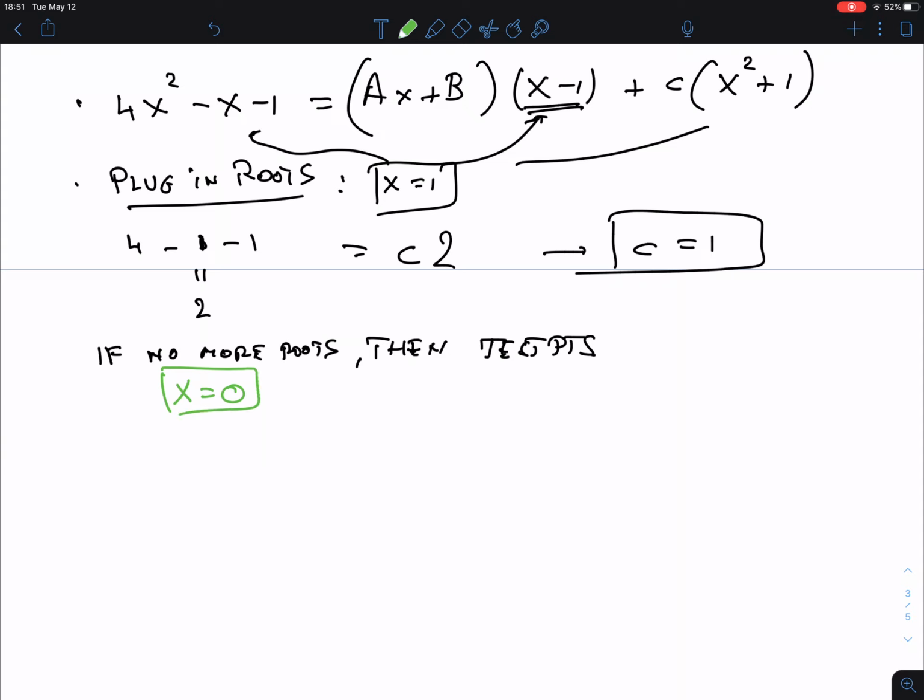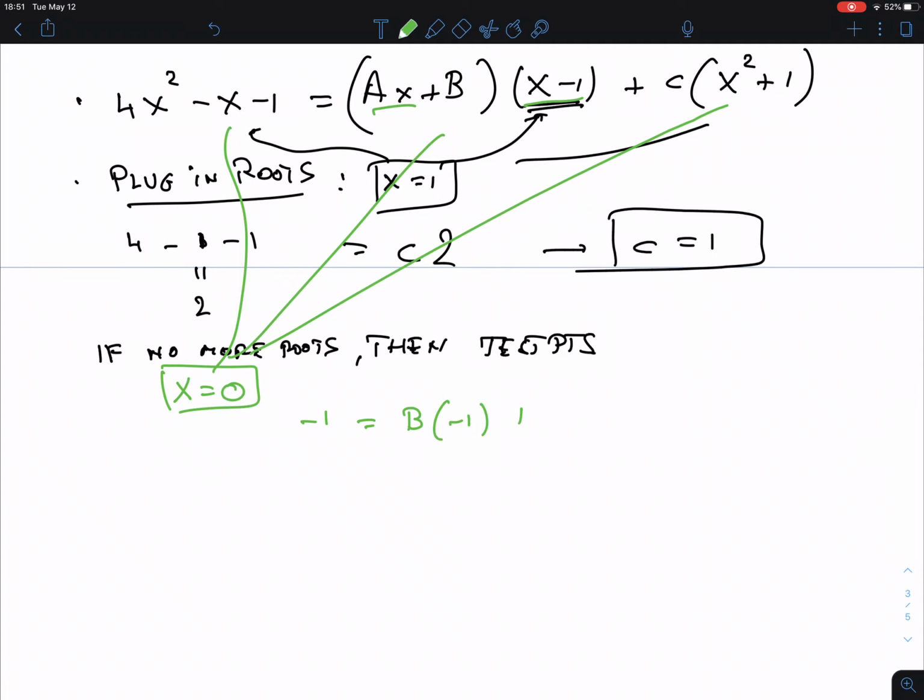Okay, that's at least one choice, but perhaps it's not enough. If x equals 0, I plug this in, again, in here as well as in there. So I get minus 1 is equal to, this is 0, so I have b, and this becomes a negative 1, and then this becomes plus c times 1, so plus c.